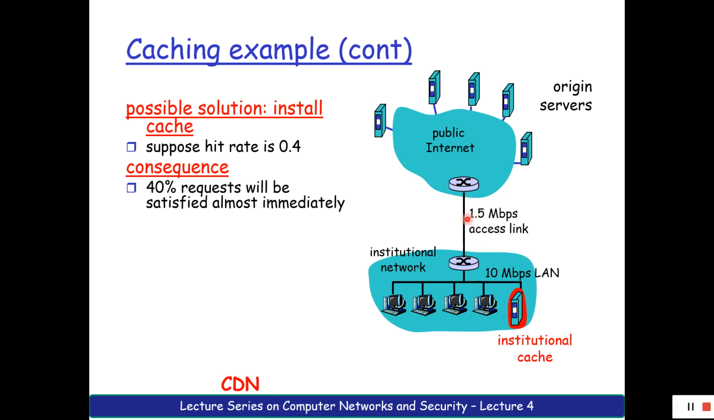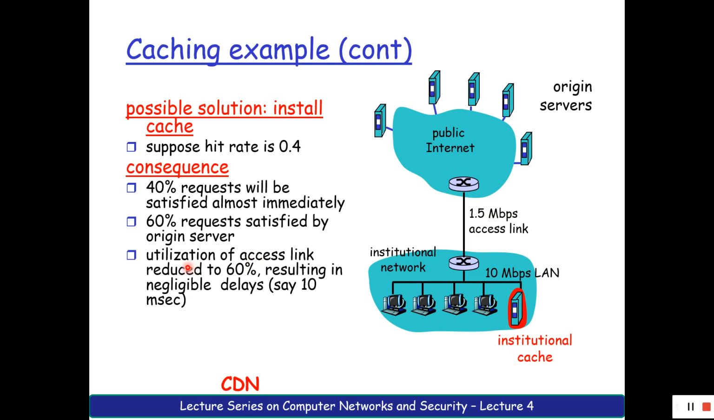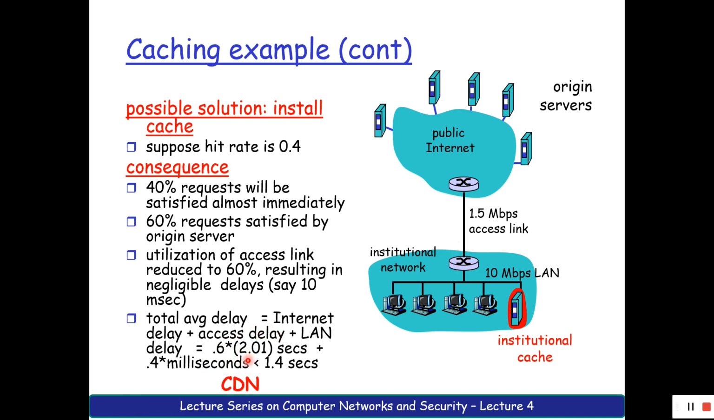See here, 1.5 Mbps. So the 40% of this particular part is reduced, first thing. Second thing is that 60% is served by the original server, only 60% is being sent on this part. When you consider utilization of access link at 60%, it results in a negligible delay of 10 milliseconds. So total delay is approximately less than 1.4 seconds.